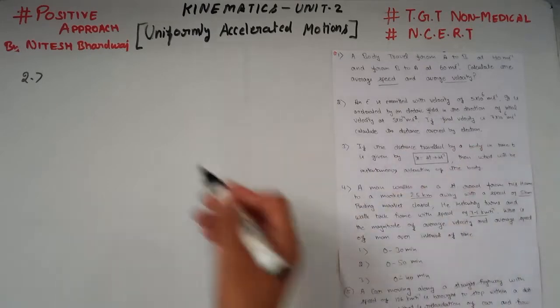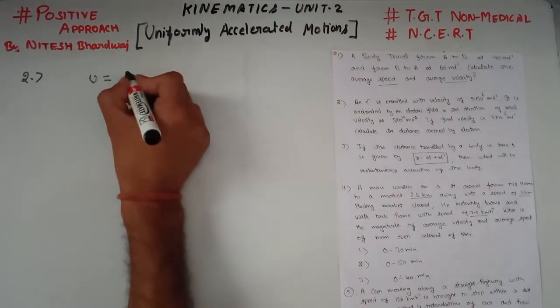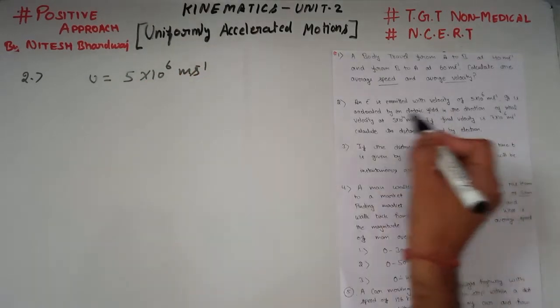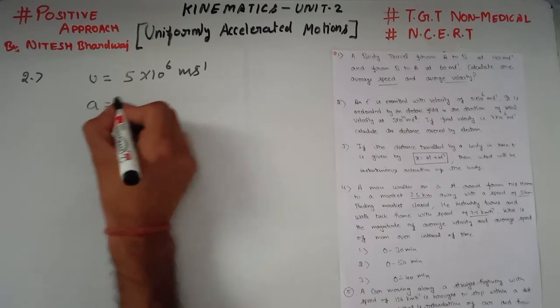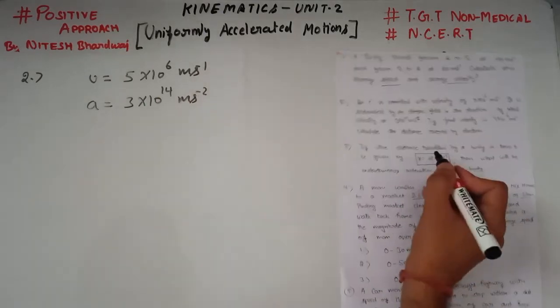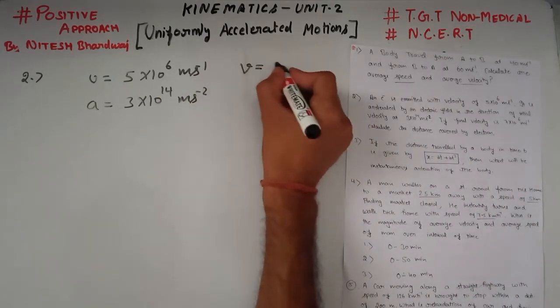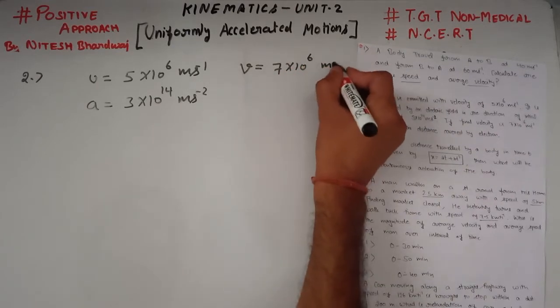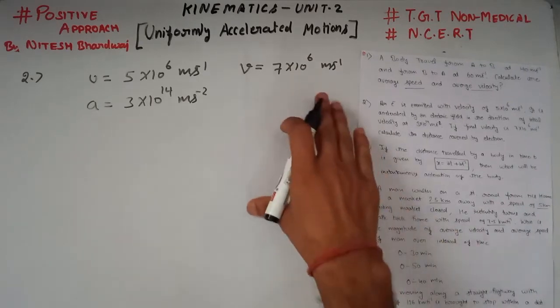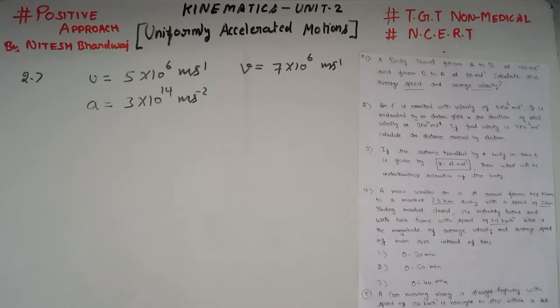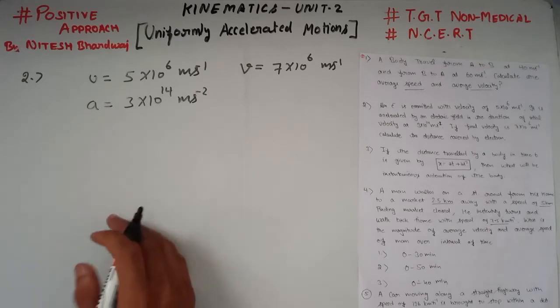What is the initial velocity? Let u denote the initial velocity, equal to 5 into 10 raised to power 6 meter per second. The acceleration is 3 into 10 raised to power 14 meter per second square, and the final velocity, denoted by v, is equal to 7 into 10 raised to power 6 meter per second. We have to calculate the distance covered by the electron. As we earlier discussed, we know the velocity displacement relation.